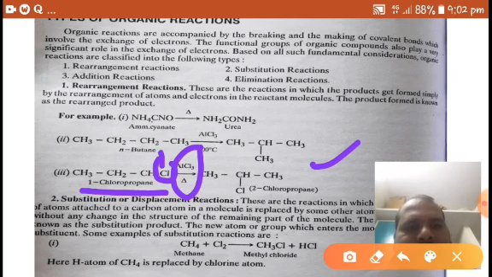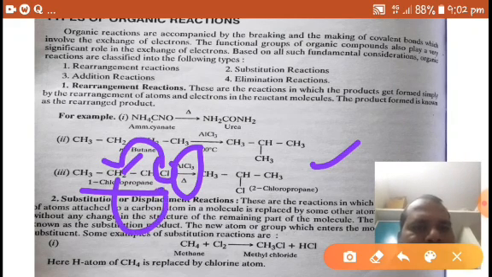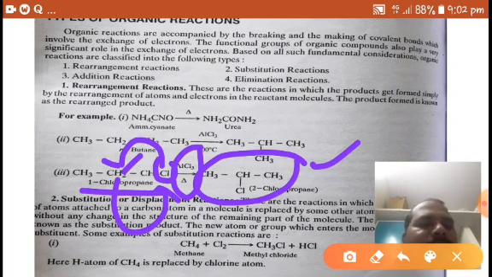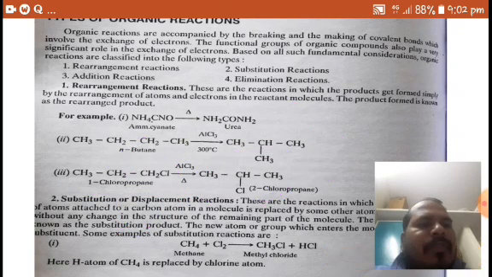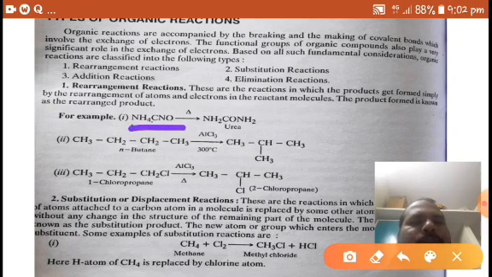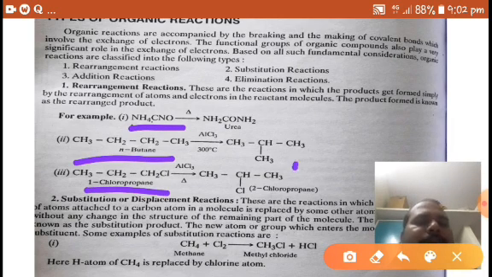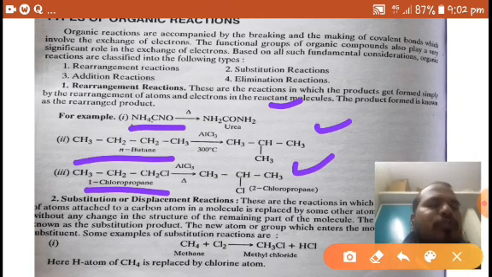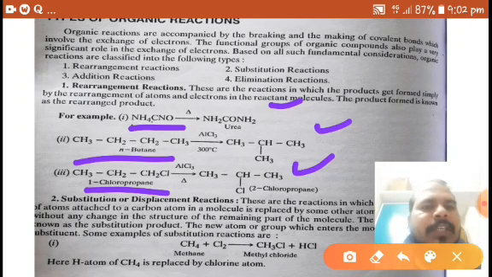This chlorine has been shifted to this carbon, and this hydrogen has been shifted to this carbon. In this way a rearranged product has been formed. So these are examples for rearrangement reactions. What happens in rearrangement reactions? Products are formed by rearrangement of atoms or groups within the molecule. So in rearrangement reactions generally isomers are formed, right?